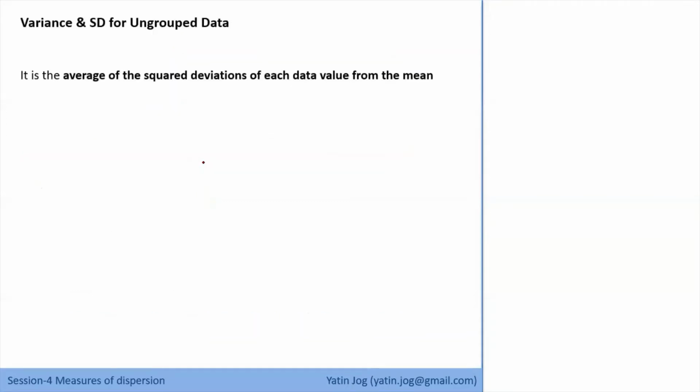So now we are starting with the variance and standard deviation for ungrouped data. So how to calculate variance? If it is not just addition, this is the formula. It is the average of the squared deviation of each data value from the mean. So we want to calculate average, that is fine. Squared deviation, to nullify the effect of sign plus and minus. Now we are squaring the deviation, which deviations of each data value from the mean. So this is how you can calculate variance.